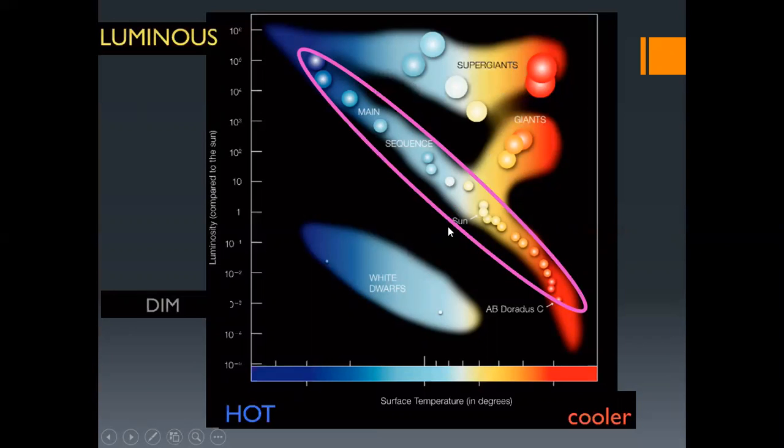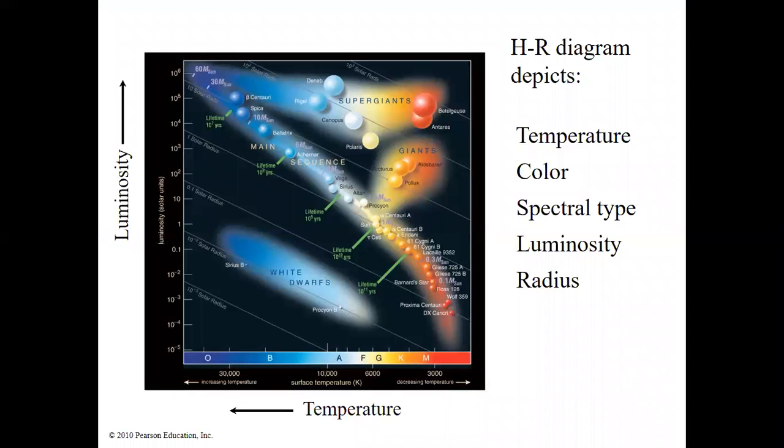The sun that we see in our sky is located in this region. That's a main sequence star. The HR diagram depicts, as I mentioned, the temperature, color, spectral type, luminosity, and the radius.